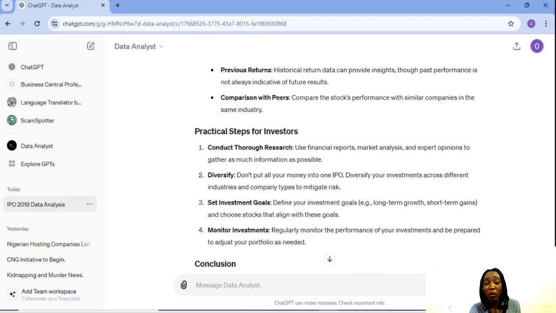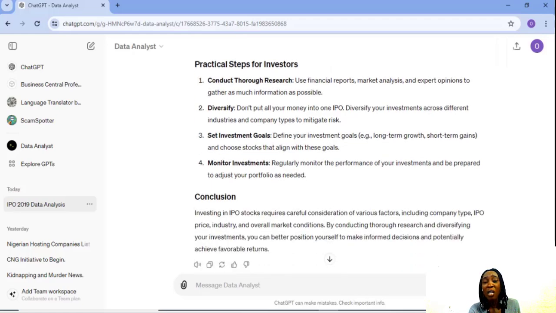Practical steps for investors. Conduct thorough research: use financial reports, market analysis, and expert opinions to gather as much information as possible. Diversify: don't put all your money into one IPO. Diversify your investments across different industries and company types to mitigate risk. Set investment goals: define your investment goals, long-term growth or short-term gains, and choose stocks that align with these goals. Monitor investments regularly and be prepared to adjust your portfolio as needed.